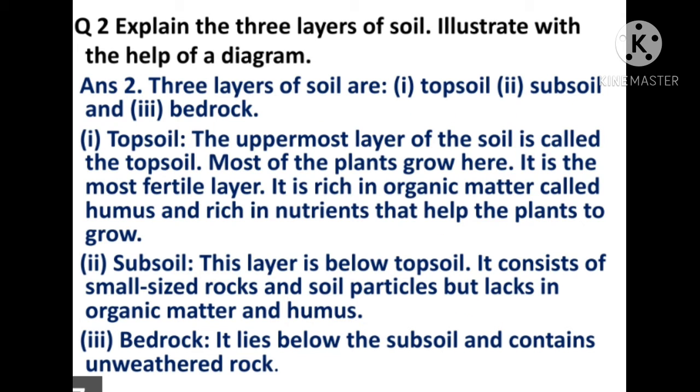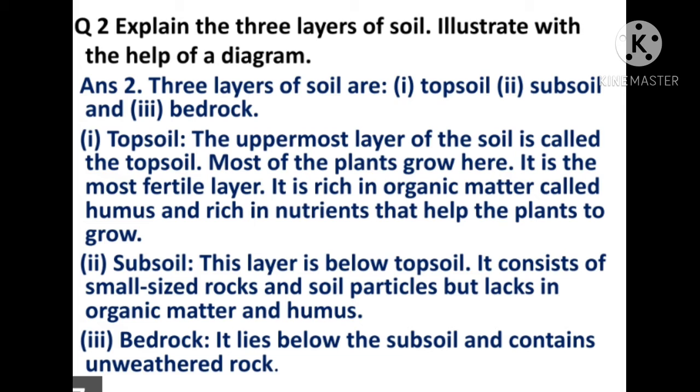Question 2. Explain the three layers of soil. Illustrate with the help of a diagram. Answer. The three layers of soil are topsoil, subsoil and bedrock. Children, I think you already know this. Topsoil means the uppermost layer of the soil.